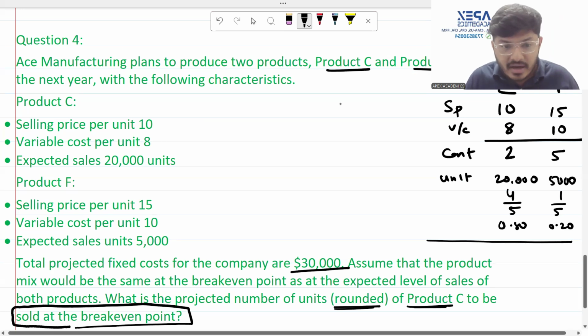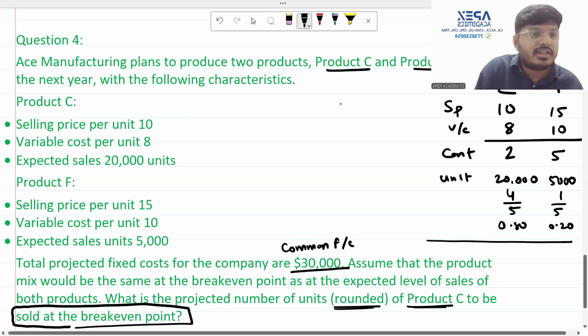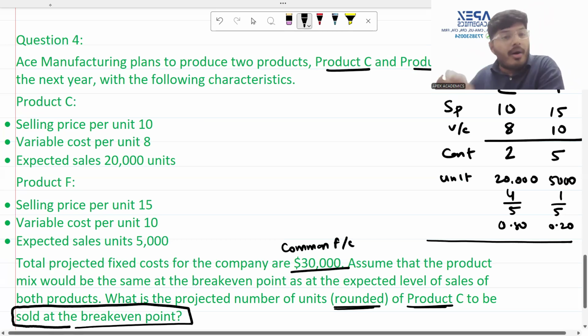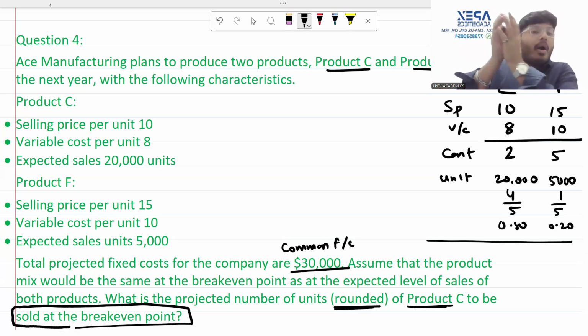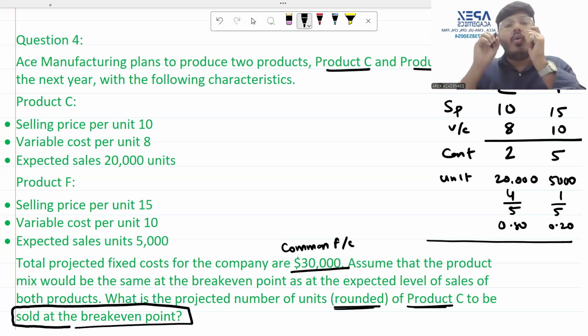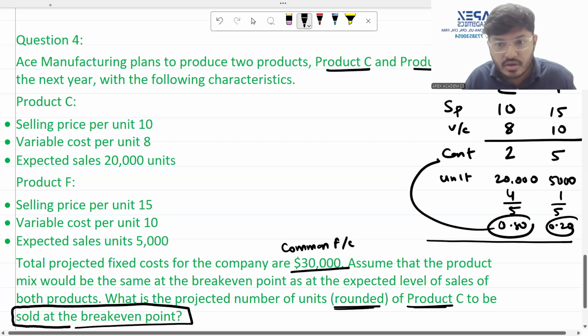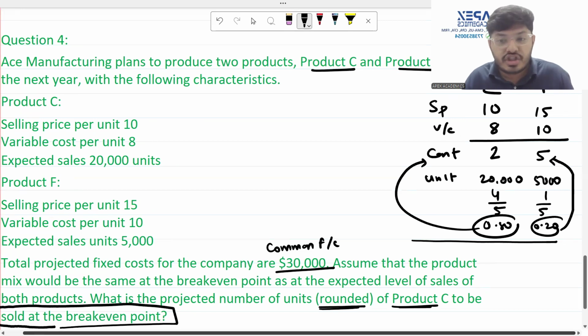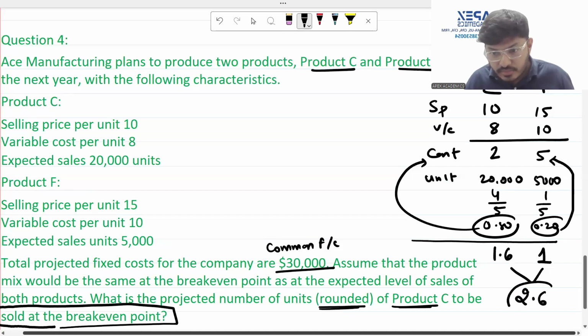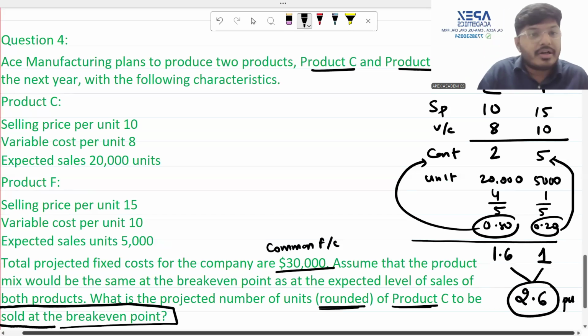My dear friends, we have got common fixed costs. What are these? These are common fixed costs and not the individual fixed costs. For common fixed cost, we will arrive upon a common break even point by using weighted average contribution, wherein this weight we will multiply by the individual contributions to arrive upon your weighted average contribution. So 0.8 is the weight multiplied by 2 gives you 1.6, and 0.2 is the weight multiplied by 5, that is 1 gives you 1. So your weighted contribution comes to 2.6 per unit on a total fixed cost.